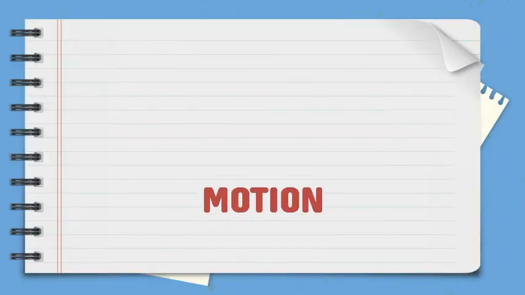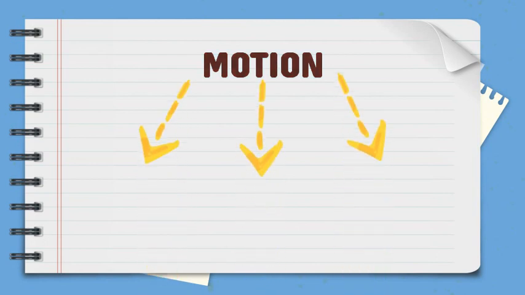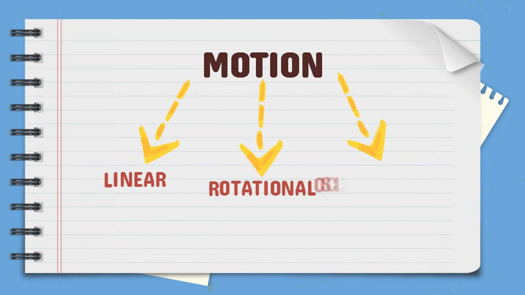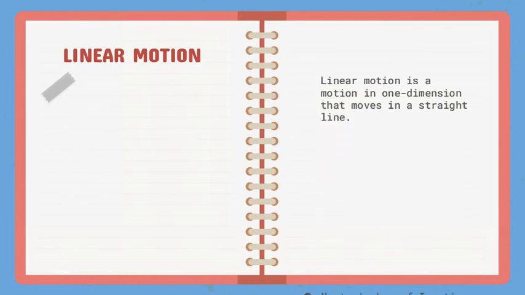There are several types of motion: linear motion, rotational motion, and oscillatory motion. Linear motion. Linear motion is a motion in one dimension that moves in a straight line. Newton's law of inertia supports this.